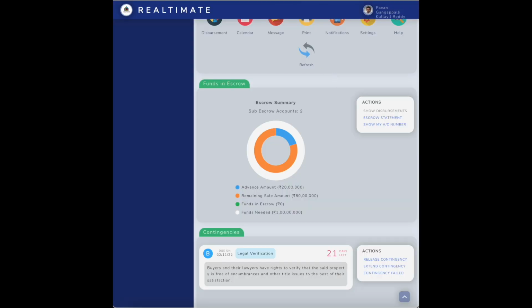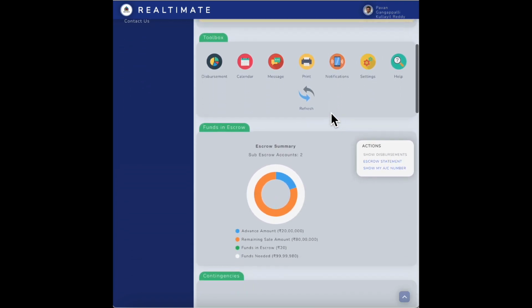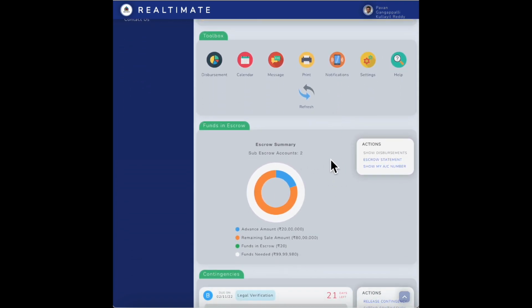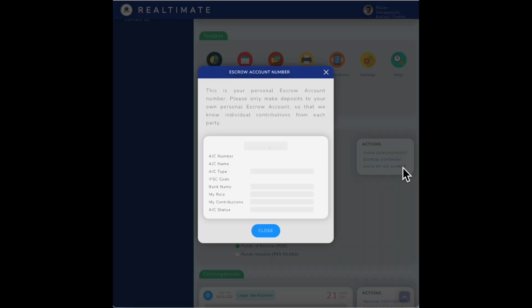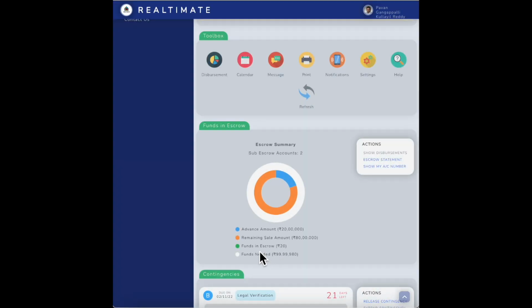Let's see what has happened now. All right, do you see what just happened? We made the 20 rupees transfer to this escrow account, which was from the details which were collected from here. And you see here that the amount has made it to the escrow. This is the beauty of our whole process and application, right?